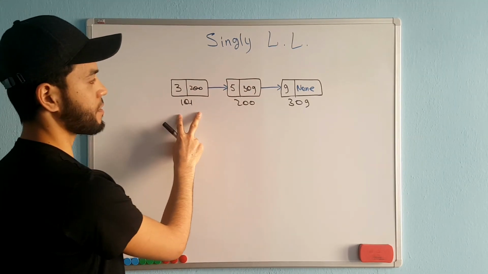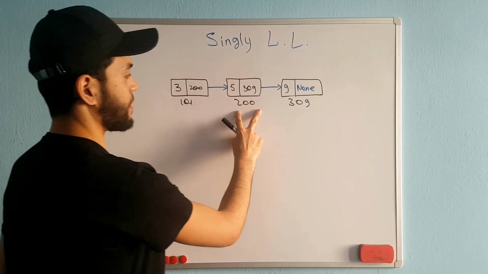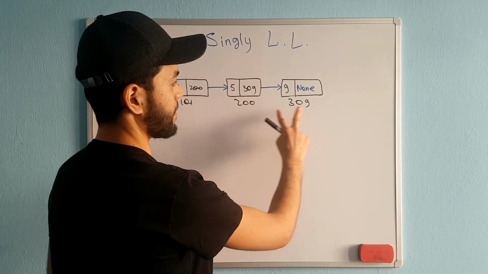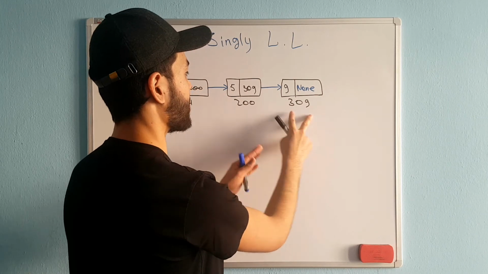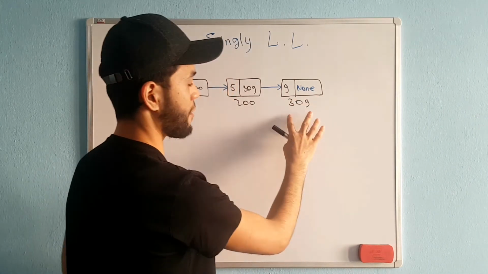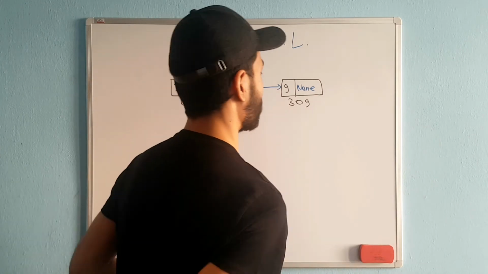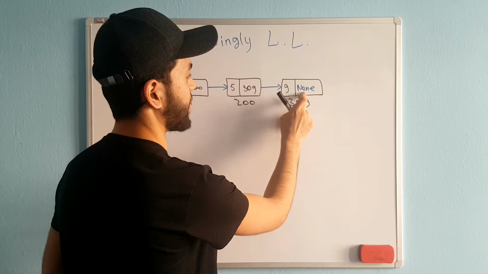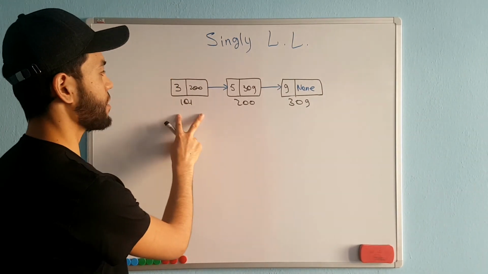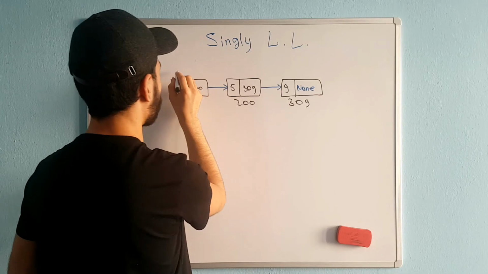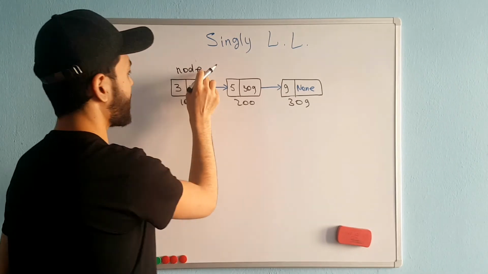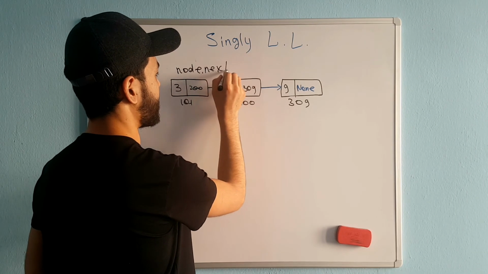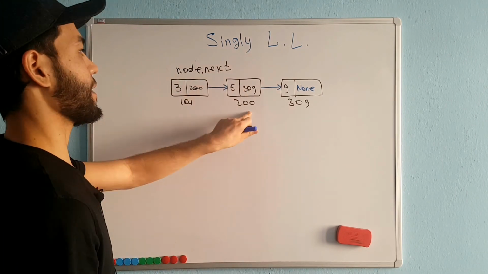From the first node we can access the second node, but we cannot access the first from the second, okay? From the second we can access the third node, and from the third node we cannot access the previous one. And this is the last node, and we cannot access any further nodes whenever we reach the last node, okay? And the next pointer is None, okay? For example, for accessing the next node, we call the next feature, which is this, okay? Whenever we call this, we access the next node, okay?